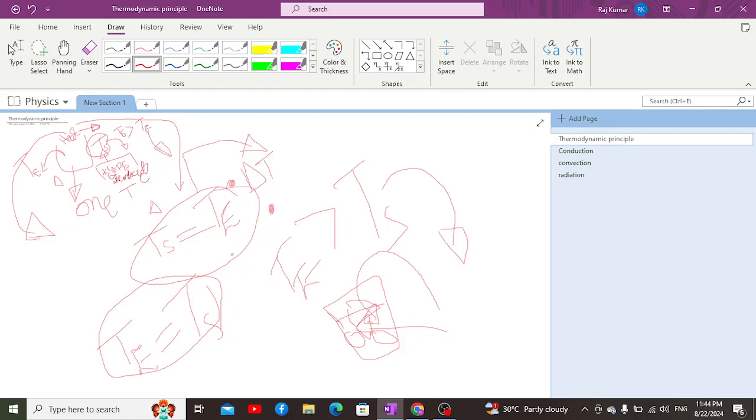So this is the condition for the thermodynamic principle: in order to equalize the temperature difference, the system needs to reach a temperature equal to its environment. This is an important part of it.